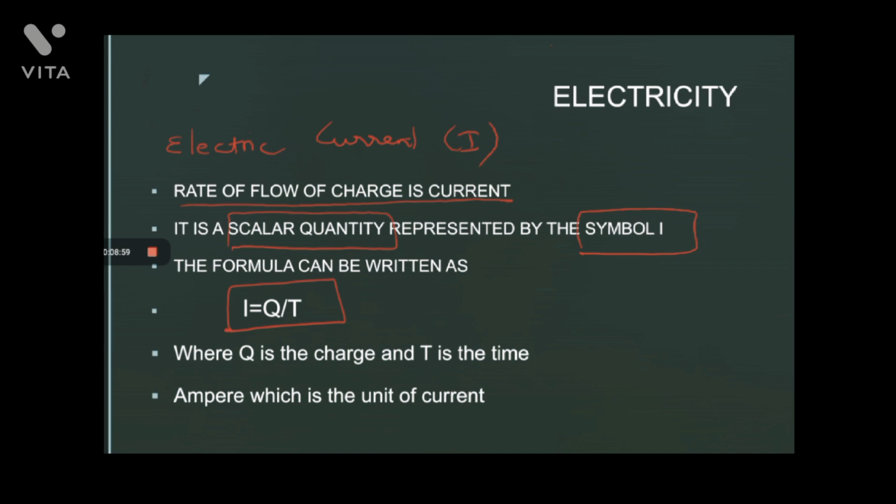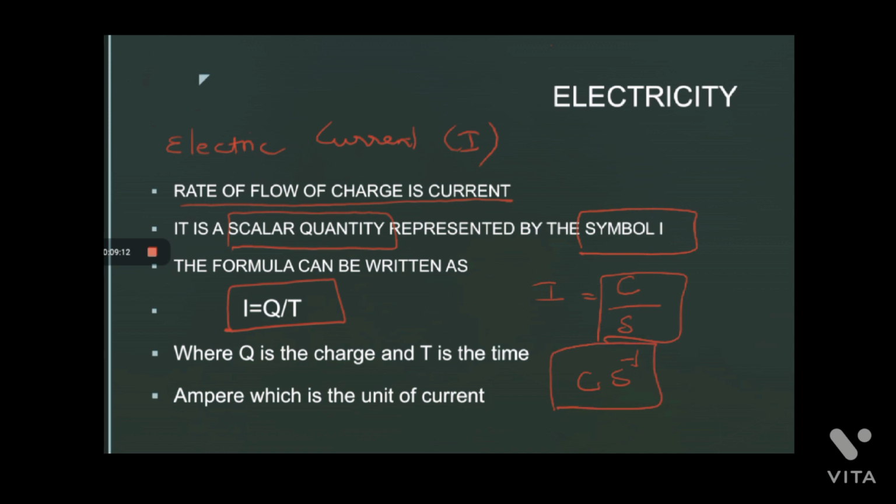If I is equal to Q by T, Q is represented in coulomb and time in seconds. So coulomb per second is the actual unit of current, which is renamed as ampere. So what is the unit of current? It is ampere. So what is 1 ampere?